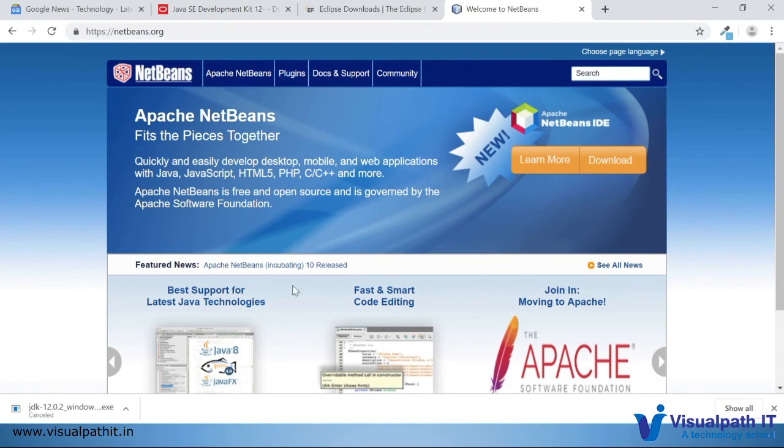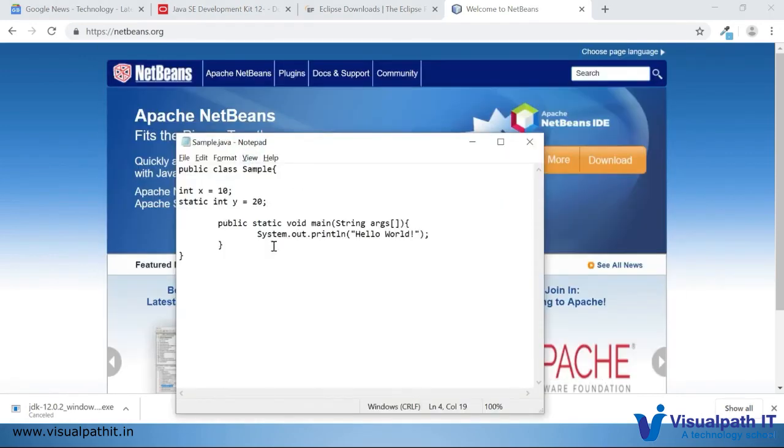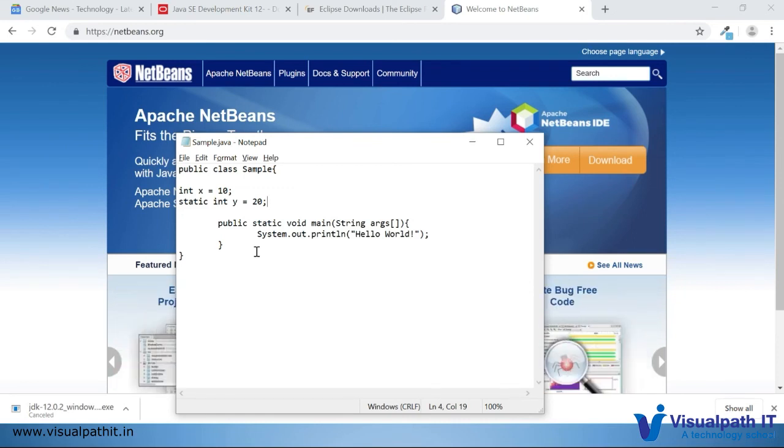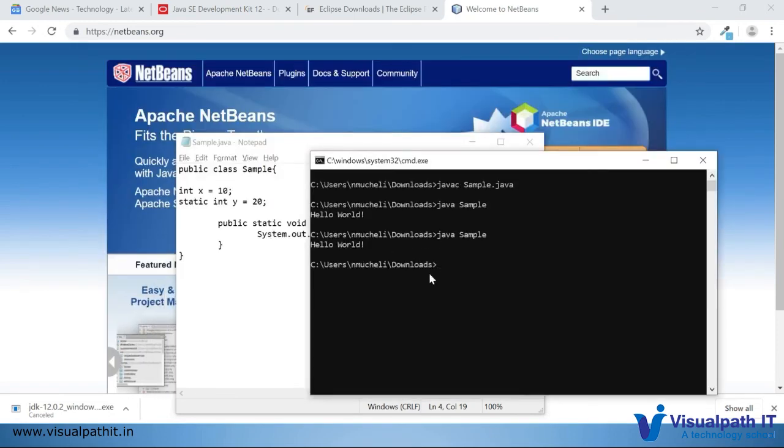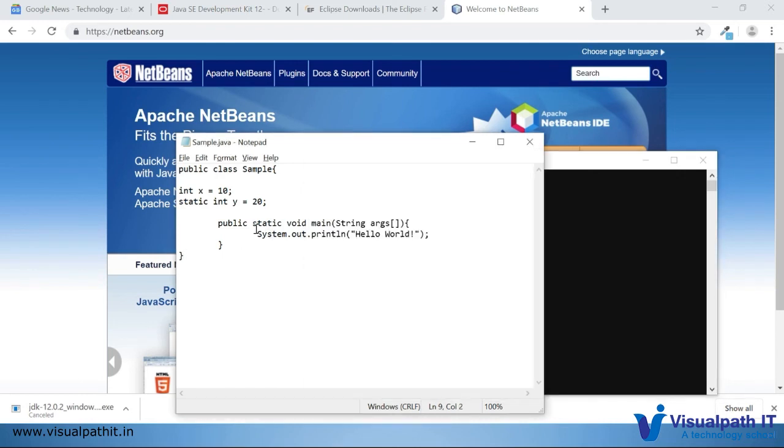The reason we have an IDE is that if you're writing a simple Java program, you can write and execute it. But if you're writing a lot of programs, every time you have to run these commands, javac and java. These things are automated in the IDE. And if you're using any predefined classes, like System.out.println, auto-populated values will come up in the IDE, so we don't need to remember all these things. We have to remember the mandatory things, but syntactically development will be faster if you're using any IDE.